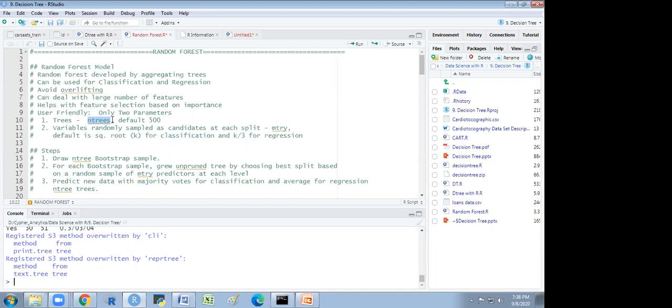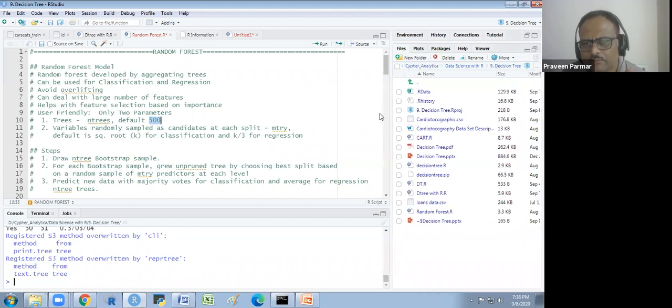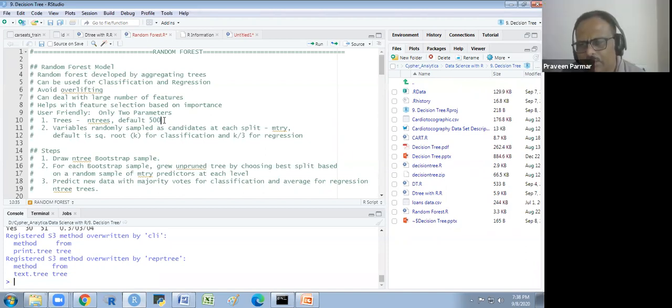Sir, can you please explain why the default is 500? No, they have taken 500 as the default. Every time we will get some category, we will get some variable. It is the default 500, but we could reduce that number.